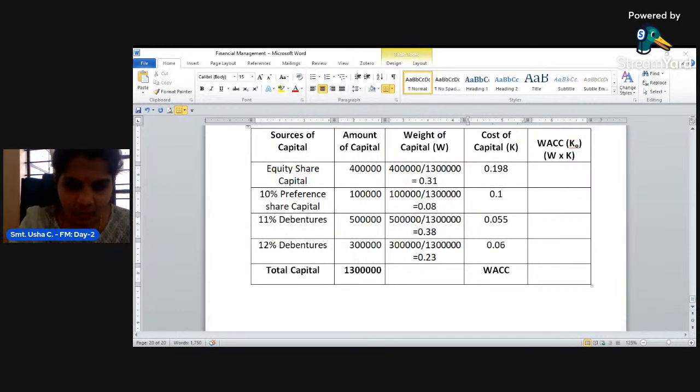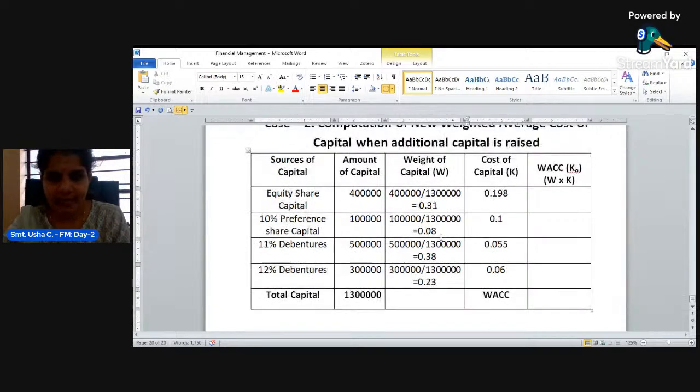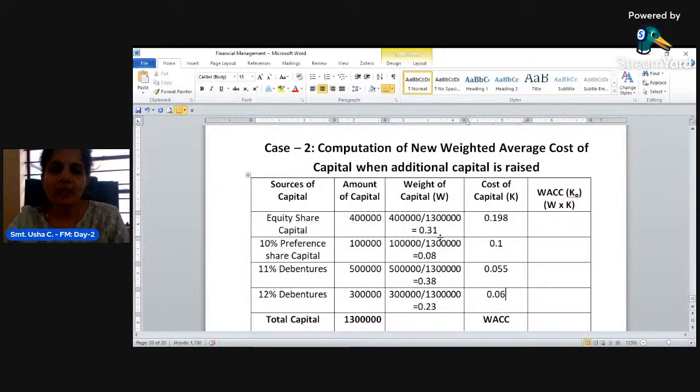Yes, I'll share the notes in the Telegram group. Will you calculate the weighted average cost of capital for the second case? That is, the new weighted average cost of capital when the additional capital is raised.